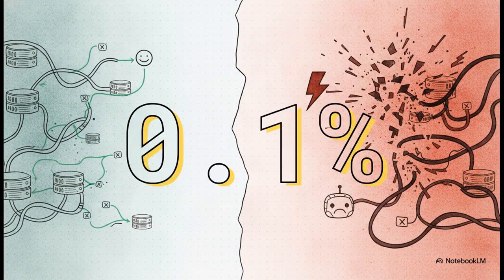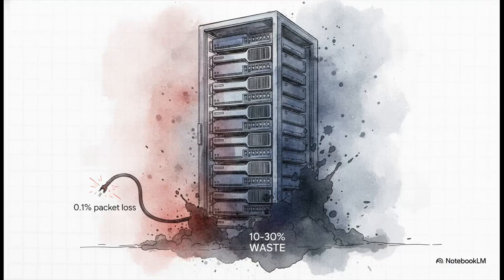0.1%. Now, in a traditional enterprise network, a 0.1% packet loss rate is often considered completely acceptable background noise, right? TCP handles it, and the user never even knows. It's kind of like the minor frustration of a buffering streaming video. You just largely ignore it. But in an AI training fabric, a 0.1% packet loss is a total disaster at a multi-million-dollar scale. So the crucial point here is that because of that convoy effect we discussed earlier, even a minuscule 0.1% packet loss rate can stall the training barrier long enough to reduce your overall cluster throughput by 10 to 30%.